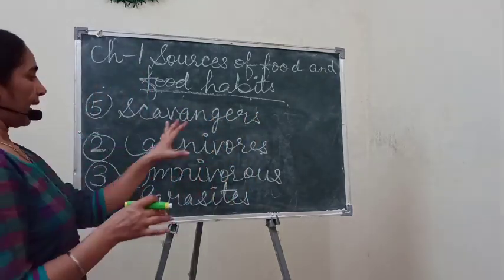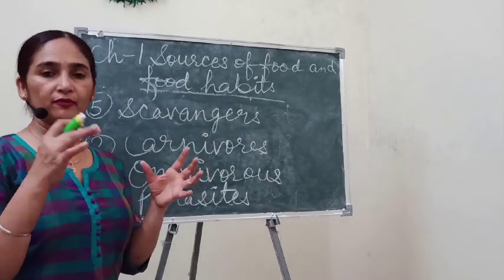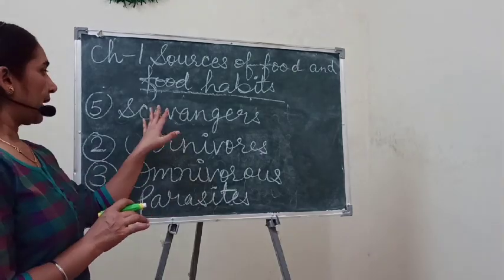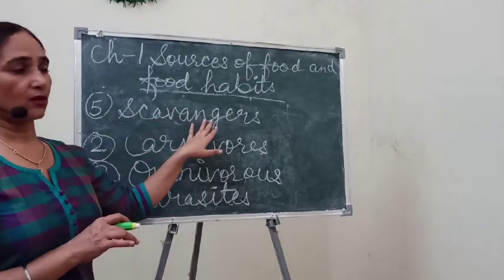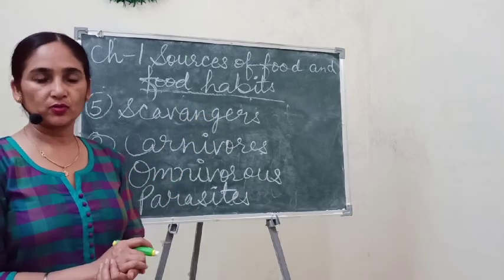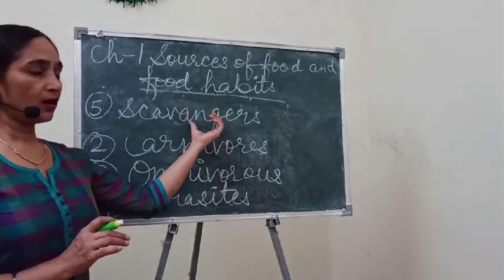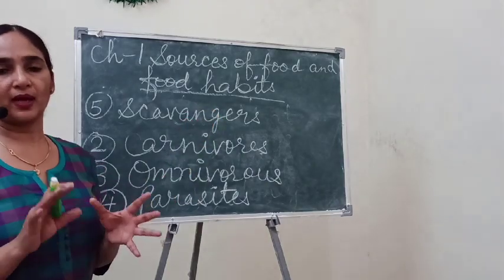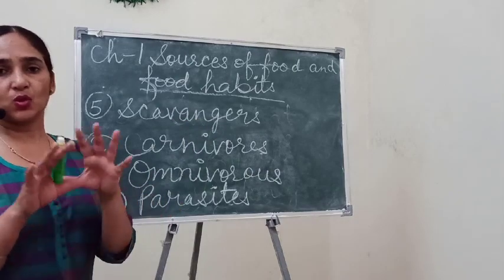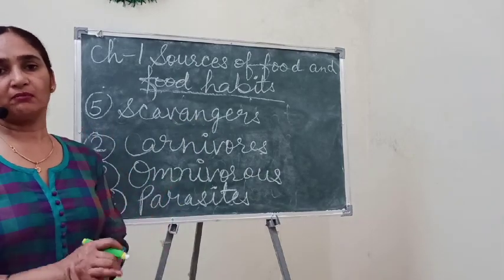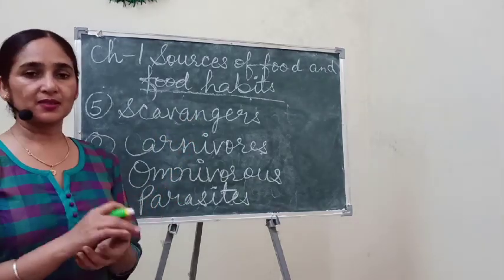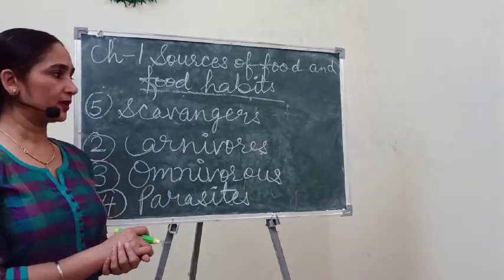and leave the leftover food there. After that, some animals move to that place, and they eat up and finish that leftover food. Those animals are called scavengers. They are also called cleaners of our earth, because if they do not consume the leftover part of the animal body, then what will happen? So much foul smell will come from that place, or we may get many diseases, and some germs can grow there.